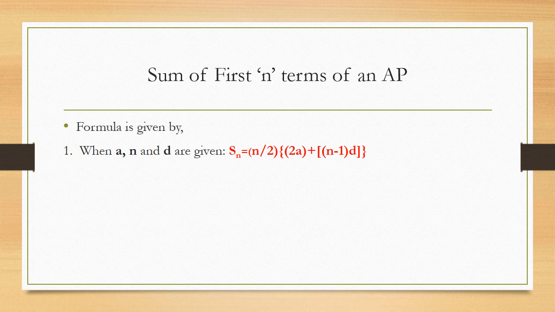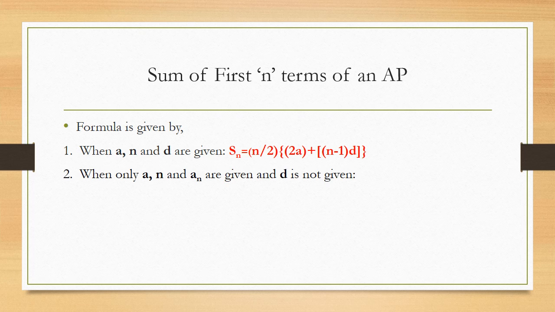First one is when you are given the first term of an AP, and you are given n up to which you have to find the sum, and the common difference d of that AP is also given. In that case you can find the sum of first n terms, that is Sn equal to n by 2 into 2a plus n minus 1 into d. Using this formula you can find the sum of any number of terms even without knowing all those terms.